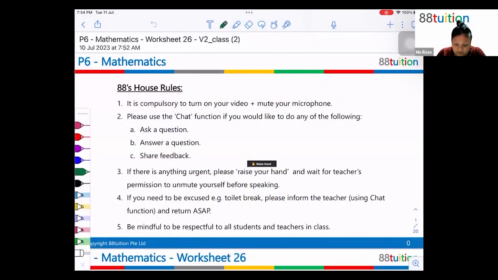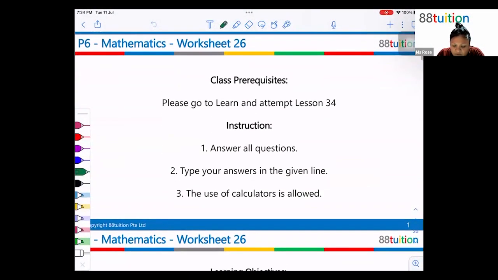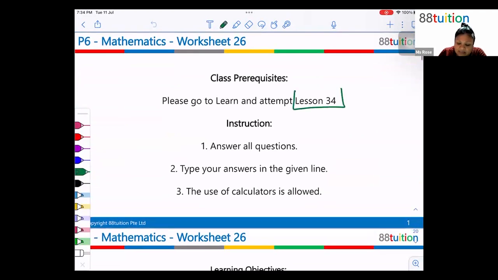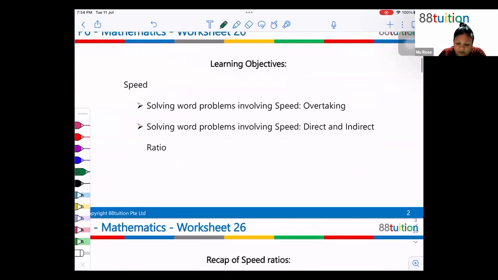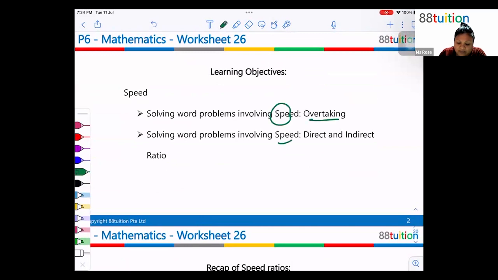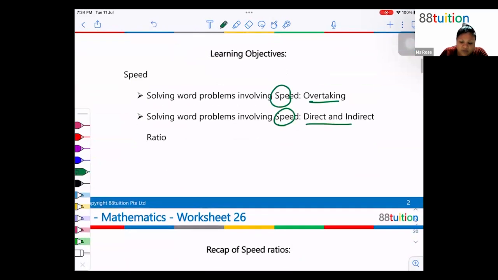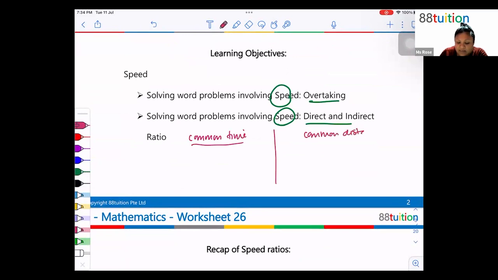Okay, I'm just going to continue from where we left off. So we are still doing lesson 30, where we are still doing speed of overtaking, direct and indirect ratio. Now just a quick recap of what we have done last week, whereby we have two types of ratio. We have common time, and when you have common distance.